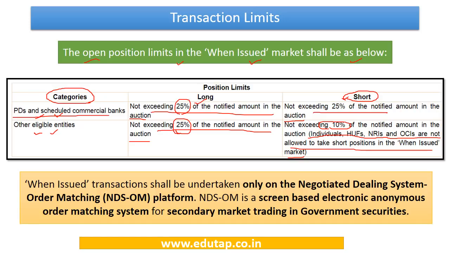So this platform is the Negotiated Dealing System Order Matching platform. This is a separate platform for when-issued transactions. We have to remember that all these transactions are going to happen on this particular system. This system is a screen-based electronic anonymous order matching system for trading in government securities. So all transactions in when-issued securities are going to happen on this system.